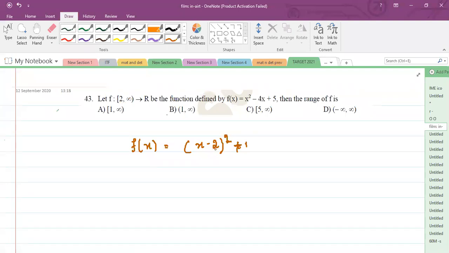So the minimum value of this function is at x equal to 2. If you give 2, then f of 2 will be 1. Next, if you increase this to 3, 4, 5, 6, 7, then f of x will also increase. Clearly, you can see f of x will also increase. Therefore, the range will be 1 to infinity. It is option A, closed interval 1 to infinity. Yes, option A is correct.